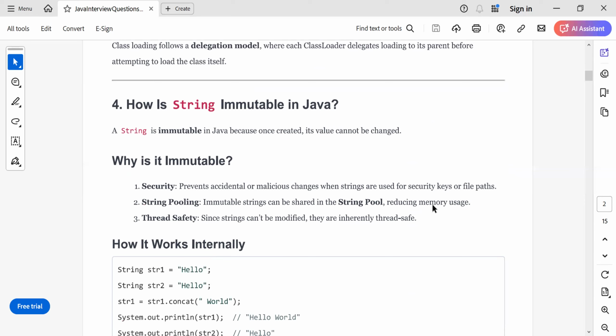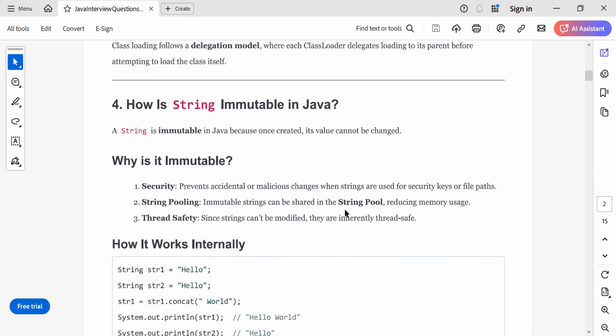Now we know that string is immutable in Java, but do you know how the string is immutable in Java? So when we say it is immutable, once we create a string object, we cannot change the value of the object. Now you can say, but I have created a string and I have changed the value. Whenever you change the value, an entire new object is created, and the same object is never modified. This mechanism is known as immutability. So once you create the object, it is immutable for its lifetime. You cannot change it.